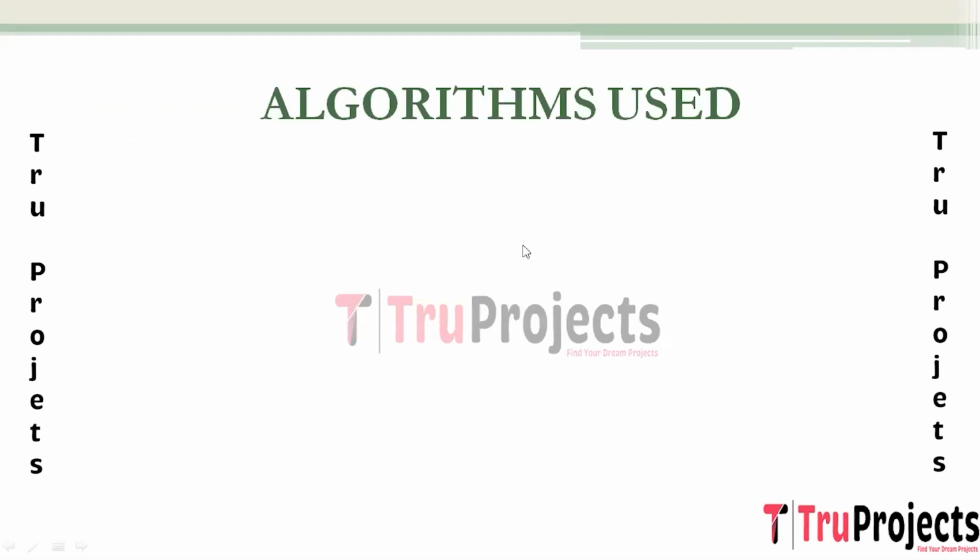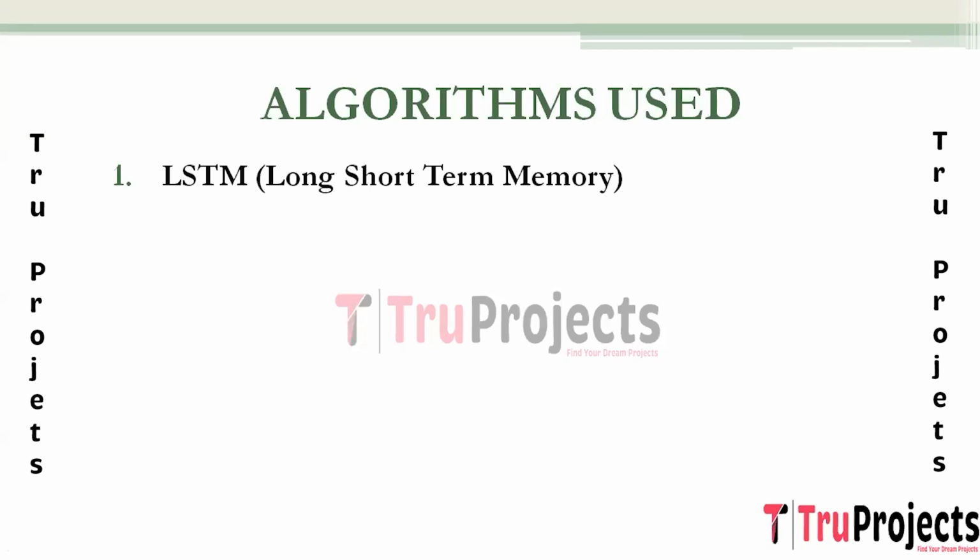Algorithms which are used in this project are LSTM, which is long short-term memory. It is a type of recurrent neural network architecture designed to address the vanishing gradient problem in traditional RNNs. LSTMs are equipped with memory cells and a system of gates that control the flow of information, allowing them to capture and learn long-term dependencies in sequential data. The architecture includes input, forget, and output gates, enabling the model to selectively remember or forget information over extended sequences.